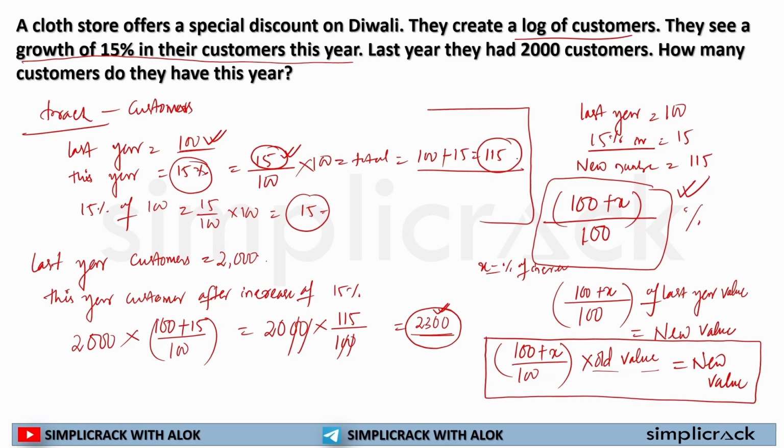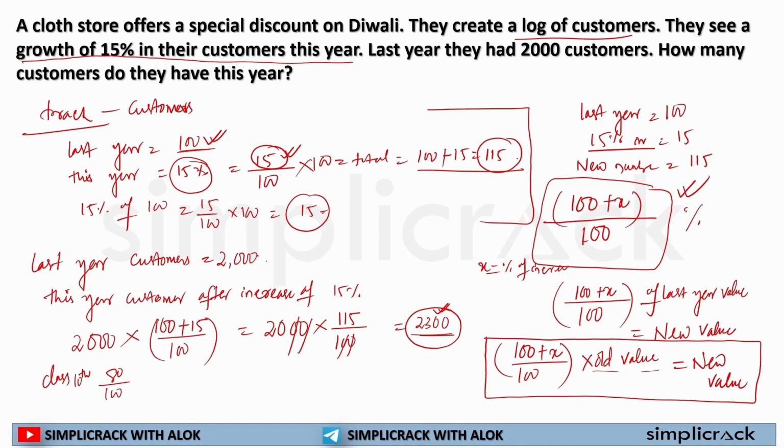So if I say I used to score 80 marks out of 100 in class 10th, and in 11th I worked really hard and my score increased by 10 percent. What is my score this year?